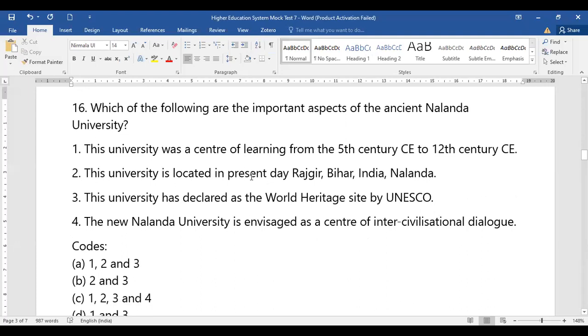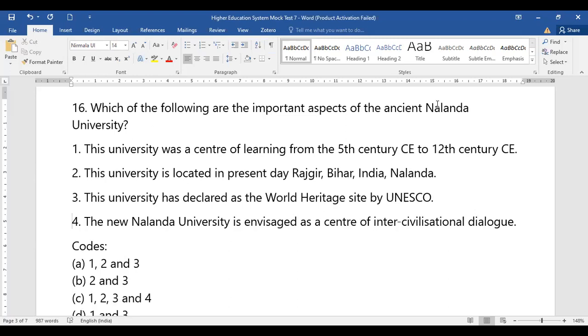So from the given four options, which option stands to be correct? Whether this center of learning started from the 5th century, it's located in Bihar, it is declared as World Heritage, or it is the new Nalanda University. Now, one of the students had also asked me in the class. That time I was not getting this question. So this I have added in the mock test. Okay. So let's see which of the following are the important aspects of ancient Nalanda University.